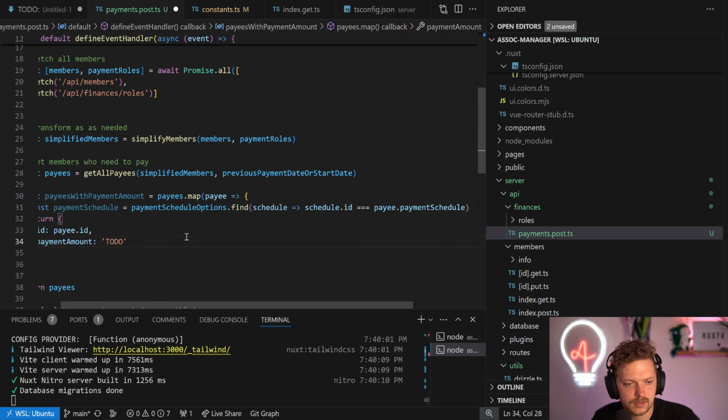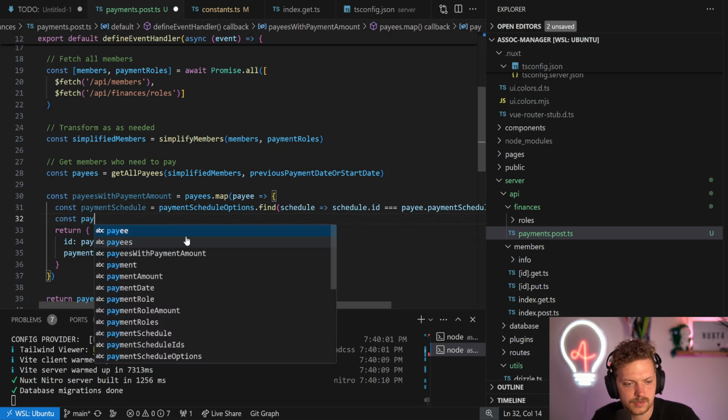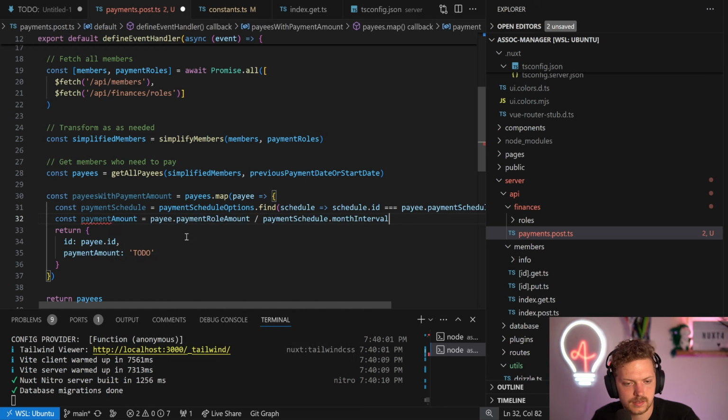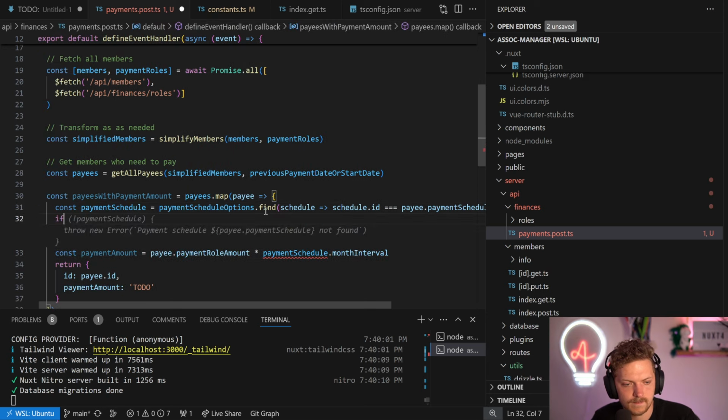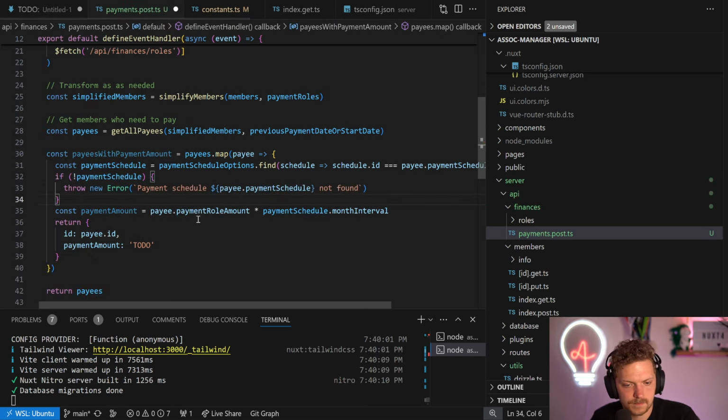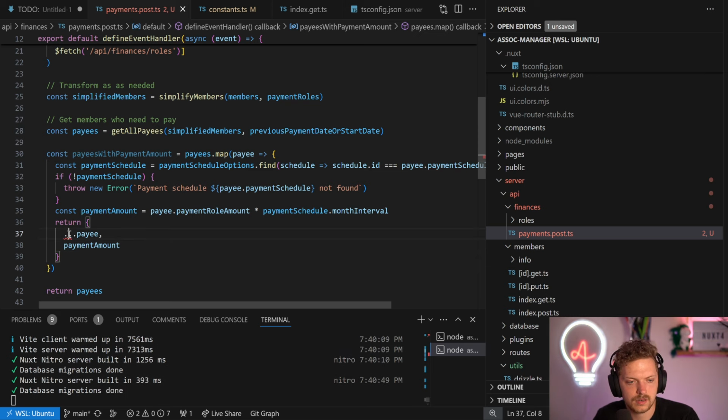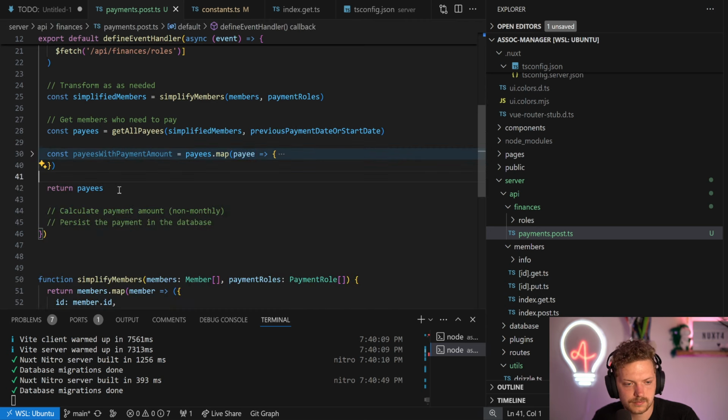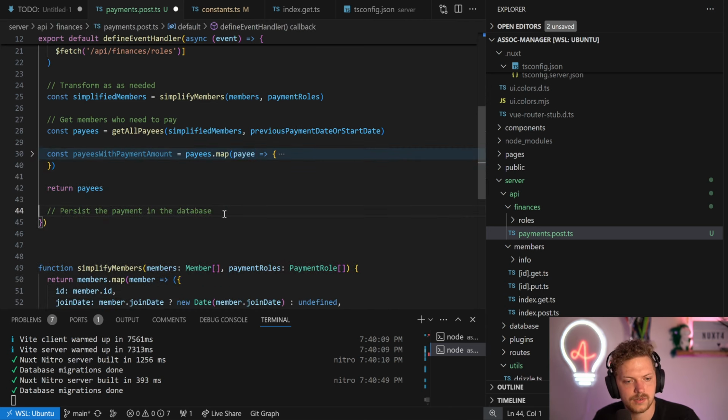It's fine. We have the schedule, and now we say const payment amount is the payment roll times the monthly interval, because this is already the monthly interval. Payment amount in cents. Okay. Then we can just get the whole payee and the payment amount. And we are good. We have all of that here. So we have the amounts.